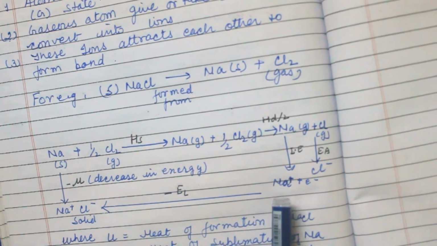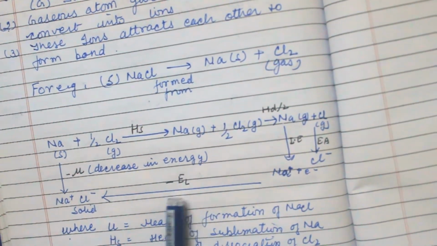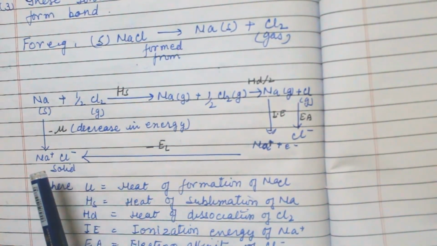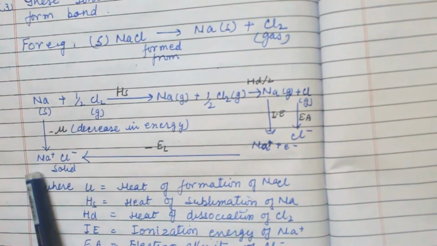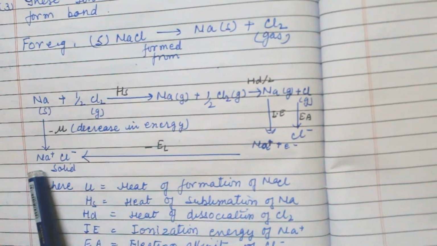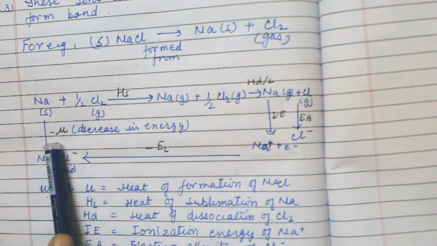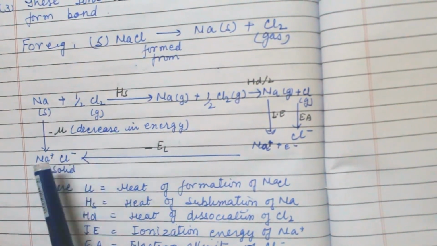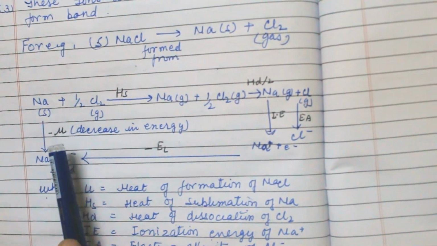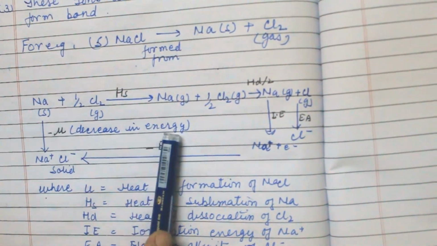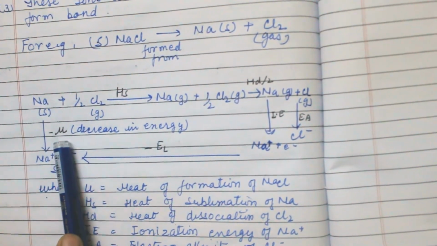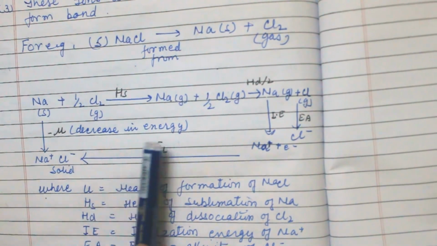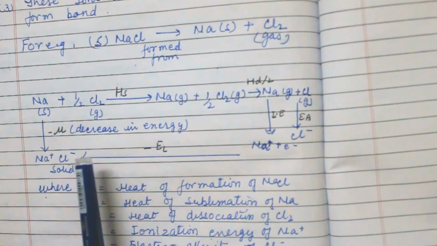Now here energy is evolved, that is the lattice energy, U, and again it becomes solid NaCl. Both of them become solid NaCl, and it is in the cyclic form. Here directly the Na and Cl form solid NaCl. So minus U means decrease in energy and bond is formed. When U is minus, then bond is formed between two ions, and when U is plus, that means energy is in the plus form, then bond does not form.